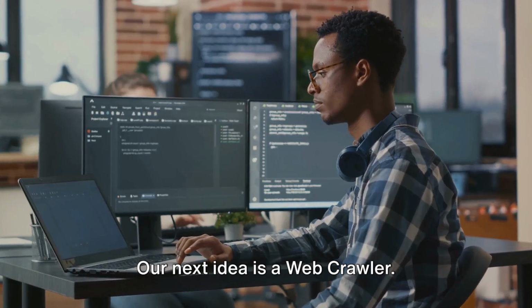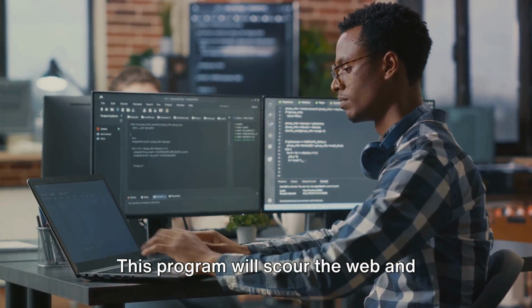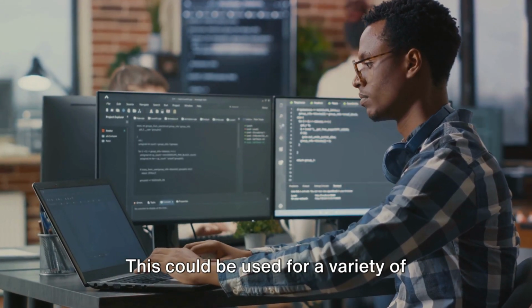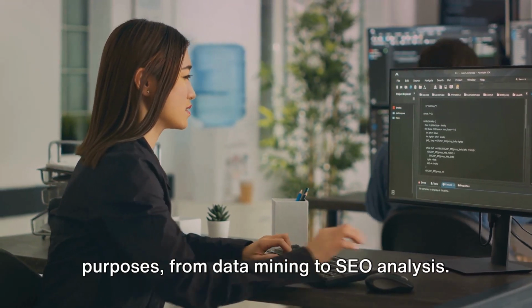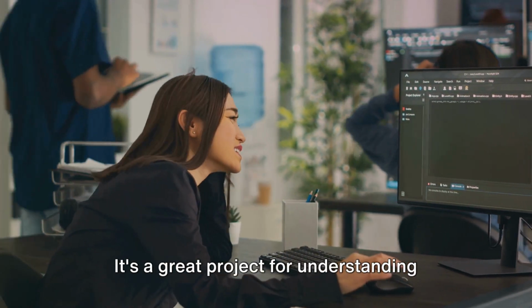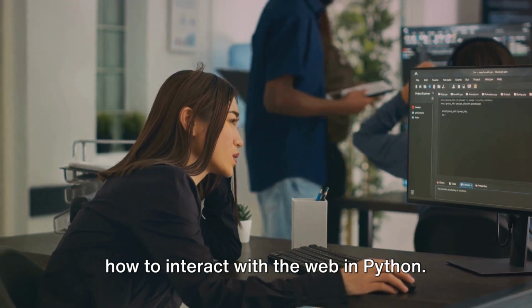Our next idea is a web crawler. This program will scour the web and collect data from websites. This could be used for a variety of purposes, from data mining to SEO analysis. It's a great project for understanding how to interact with the web in Python.